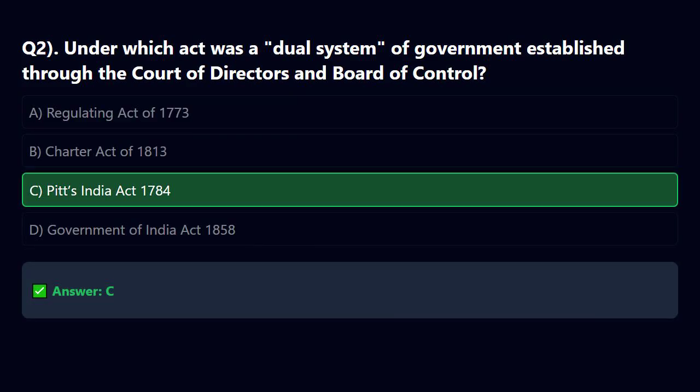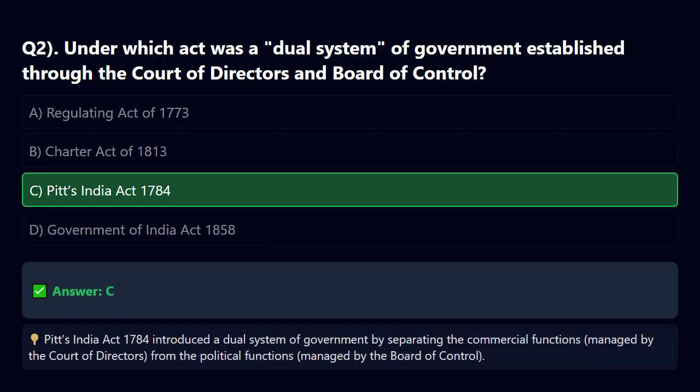The correct answer is C. Explanation. Pitt's India Act 1784 introduced a dual system of government by separating the commercial functions managed by the Court of Directors from the political functions managed by the Board of Control.